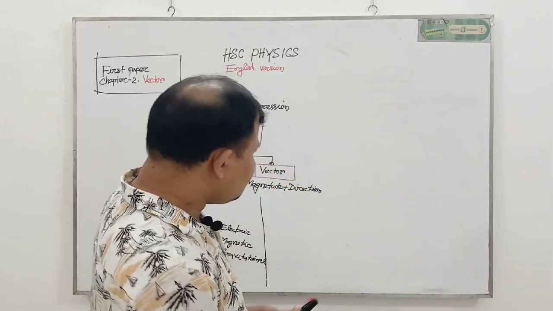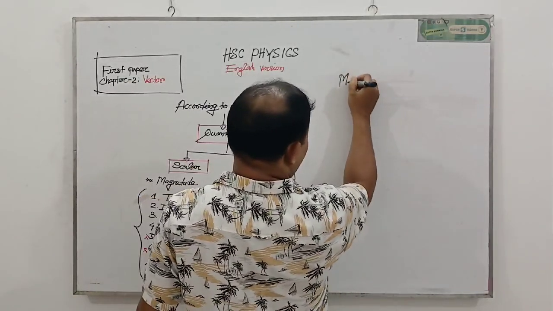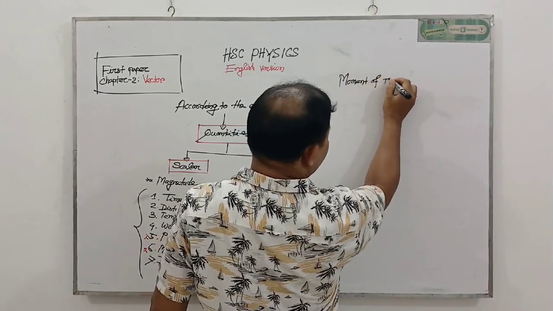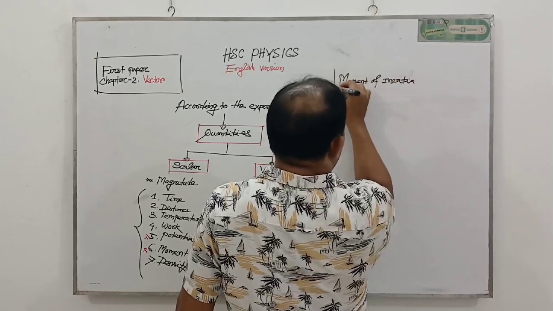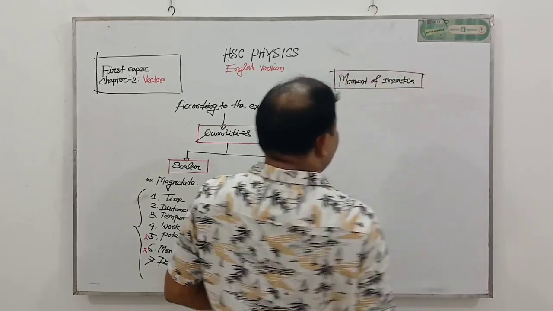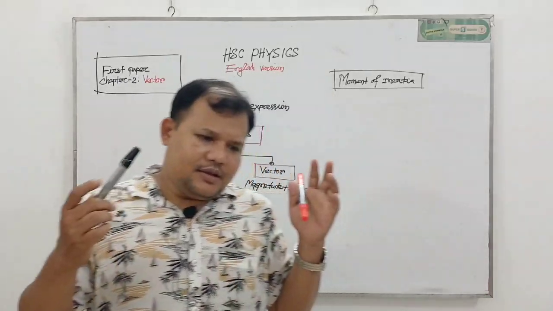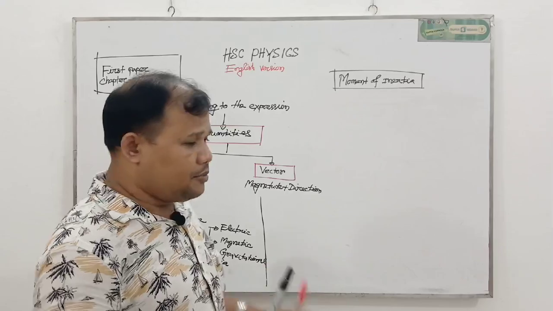What is moment of inertia? My dear students, as this is a totally new topic for you, what is actually moment of inertia?